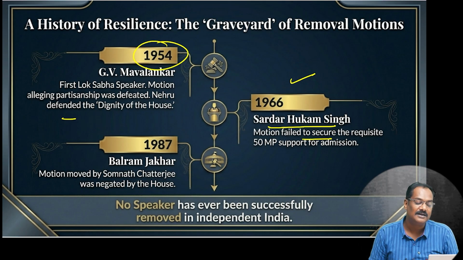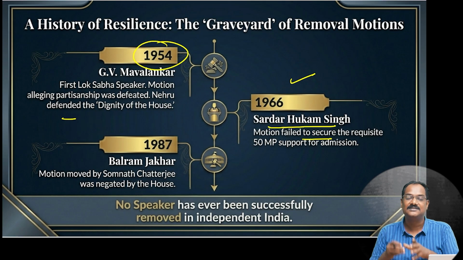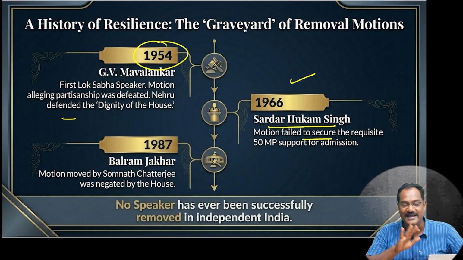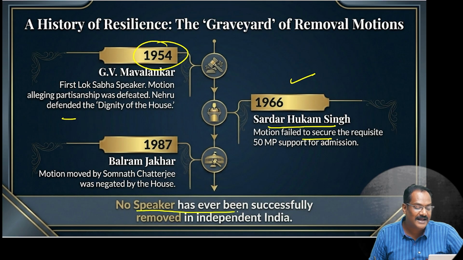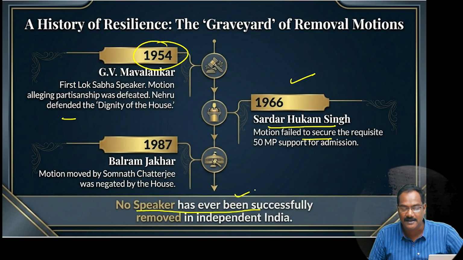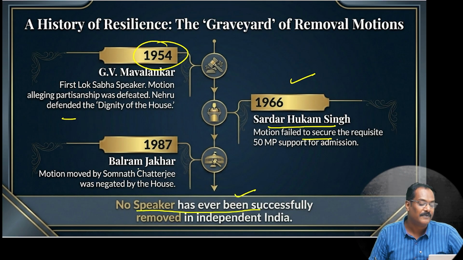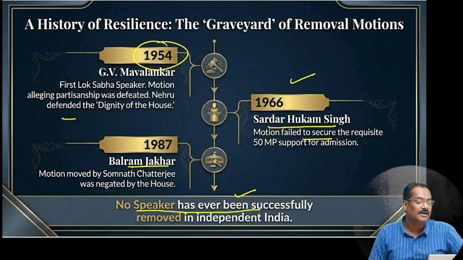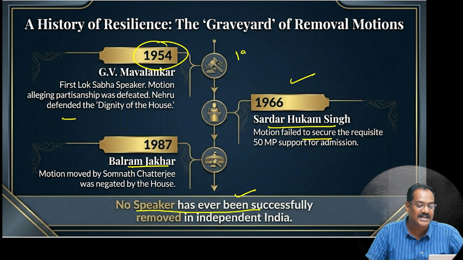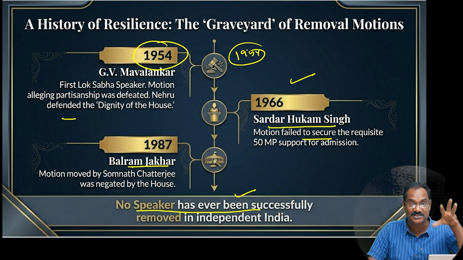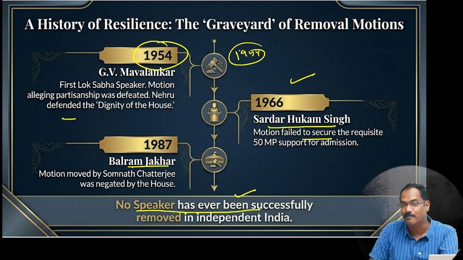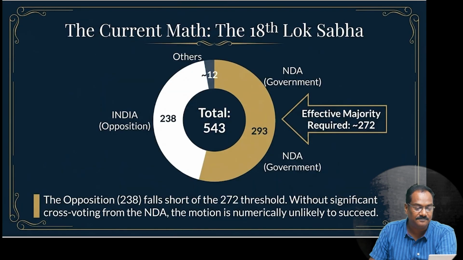They can ask you that now we have Om Birla, for whom a no confidence motion is there. Is he the first speaker to get it? No, already some people have got this, but nobody has been removed. No speaker has ever been successfully removed in independent India. Please copy down that. Then Balram Jakhar also had this motion, but nobody has been removed. So 1954 was the first time, with Mavalankar, the first speaker, who was also the first pro tem speaker. Then Sardar Hukam Singh, then Balram Jakhar.